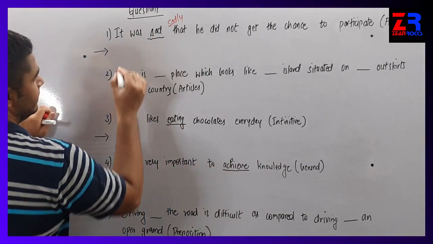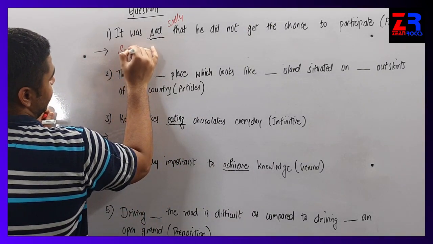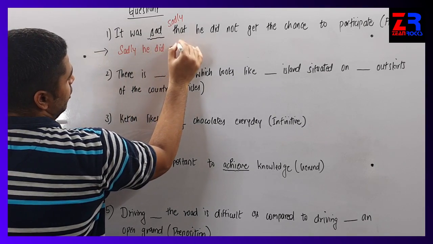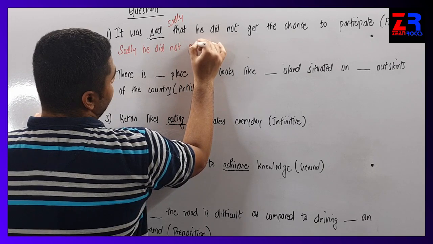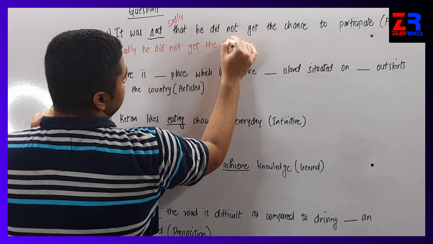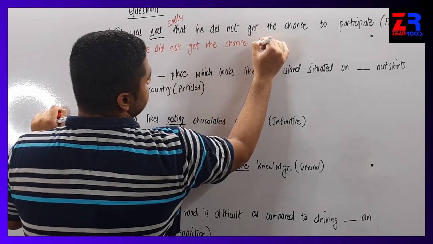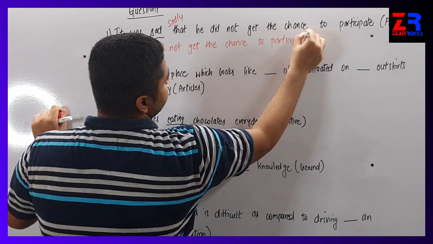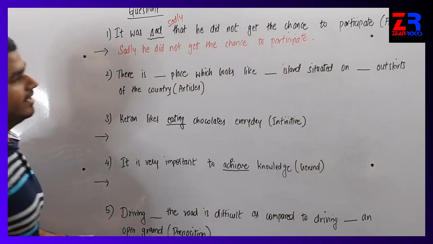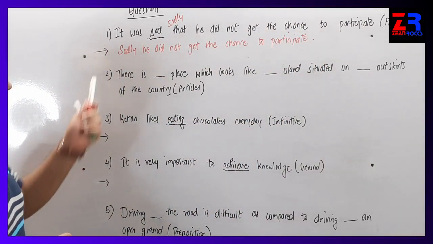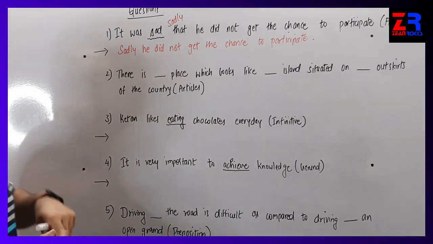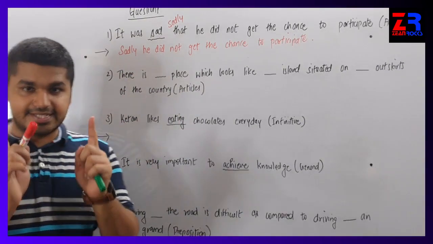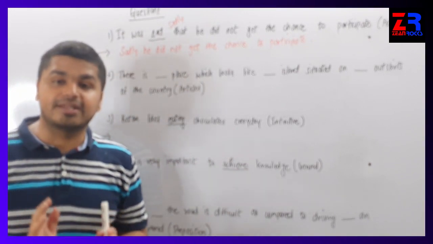So the answer will be: sadly, he did not get the chance to participate. Sadly, he did not get the chance to participate. We have omitted the words "it was." Why? Just to fit in the sentence perfectly, so that the sentence is grammatically correct.